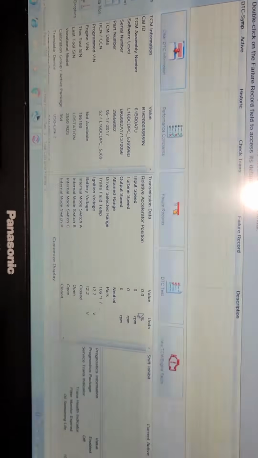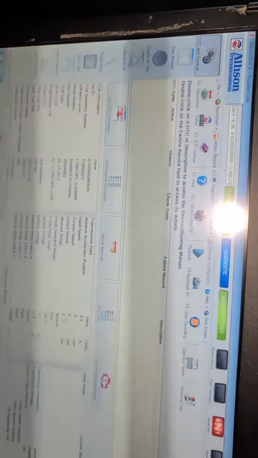So now we go ahead and clear the code. Okay, so now we're good to go. Okay, so that's how you reset all oil life on the transmission.